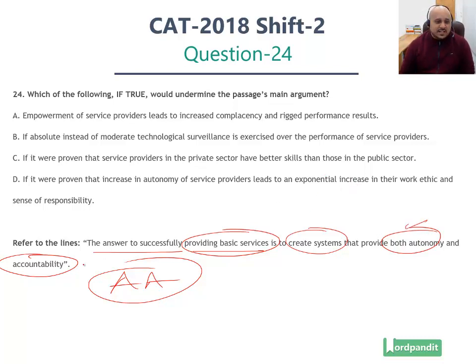Now anything that aligns with this would be strengthening the argument. Anything that goes against this and finds a problem with this would be weakening the argument of the passage. Let's go through the answer options one by one. Option number D, we start in the reverse order.